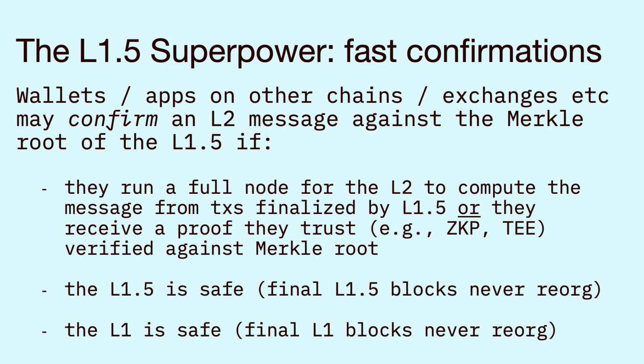If they trust that the L1.5 is safe, meaning final L1.5 blocks never reorg, and if they trust that the L1 is safe, final L1 blocks never reorg. It is a new trust assumption still, above just trusting the L1 is safe, but it is a much, much weaker assumption than trusting centralized sequencers.